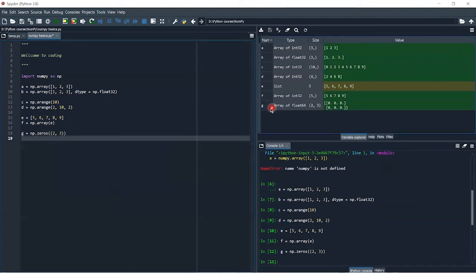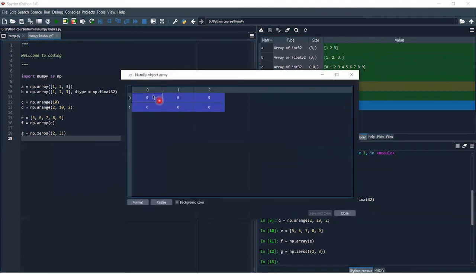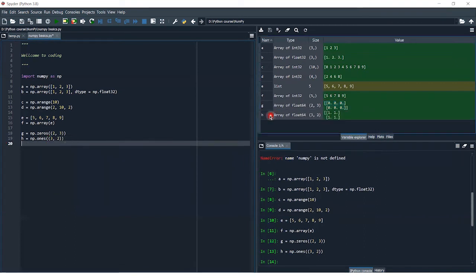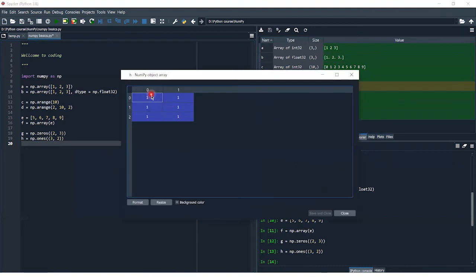As you can see, G has the array of float with size 2 comma 3, a 2D matrix with all elements 0. If I want the matrix of ones, I can just type h is equal to np.ones, write the size of the matrix, execute this, and you can see I have a matrix of size 3 comma 2 and all the elements are 1.